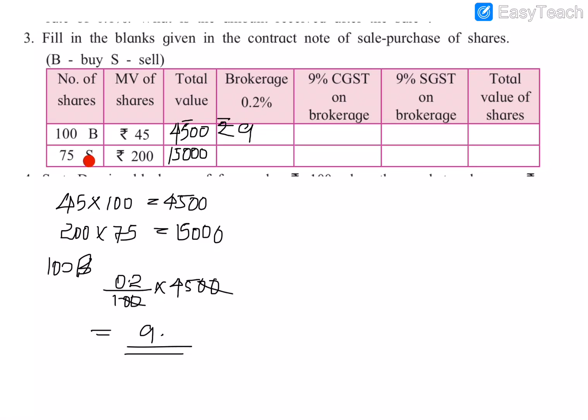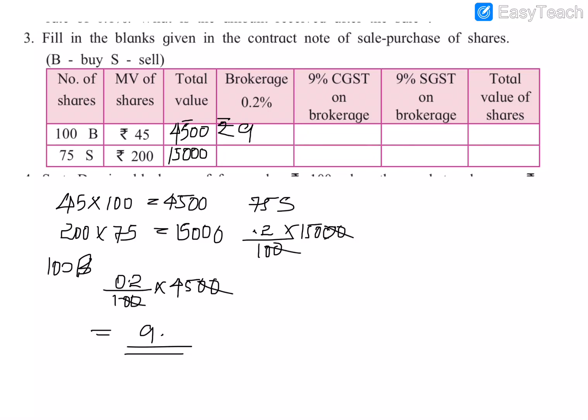Next we have to find the brokerage on selling 75 shares. Here the total market value of 75 shares is 15,000. So we are selling 75 shares, and to find the brokerage, the brokerage rate is 0.2 by 100 into 15,000.